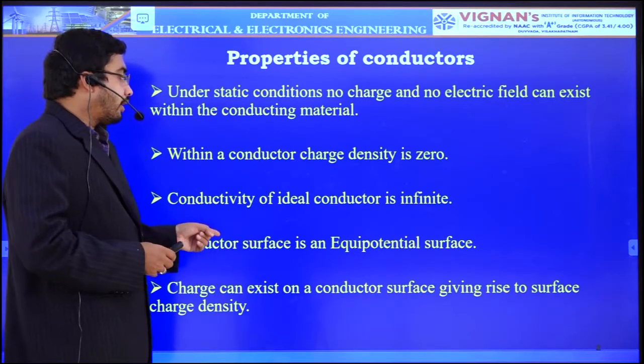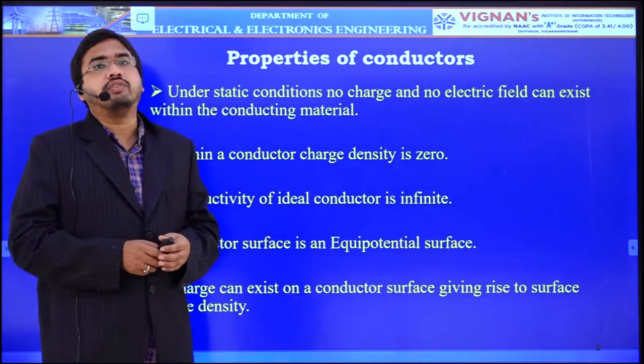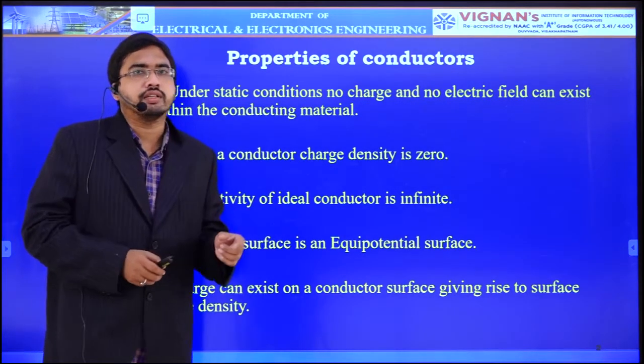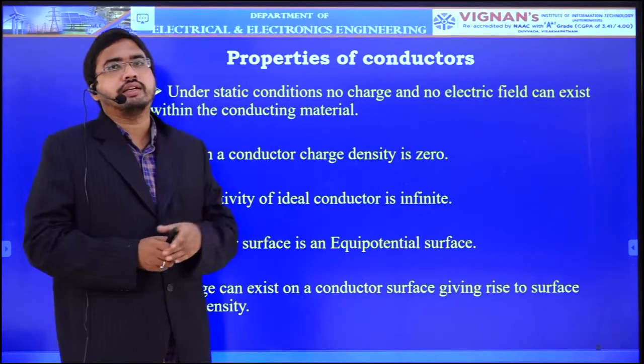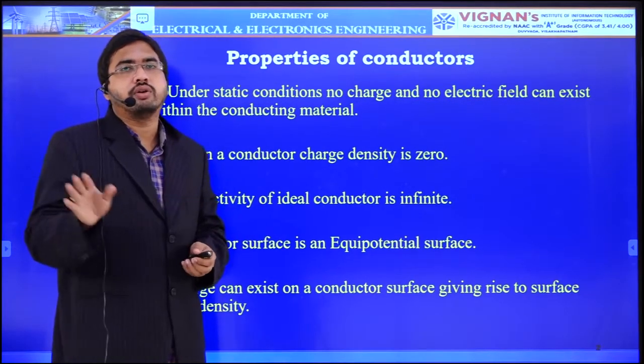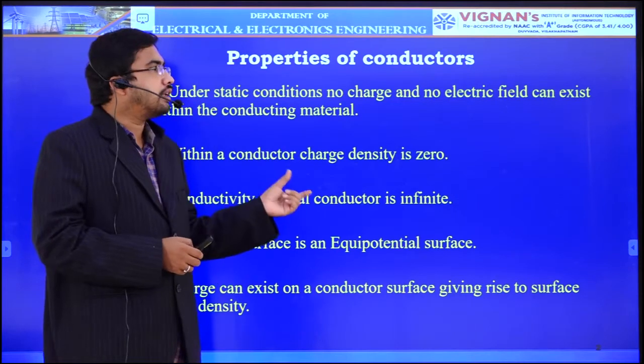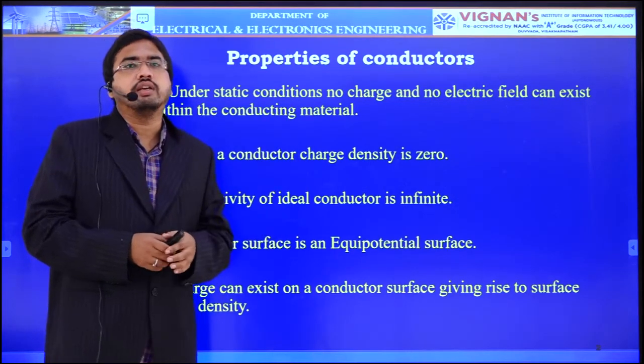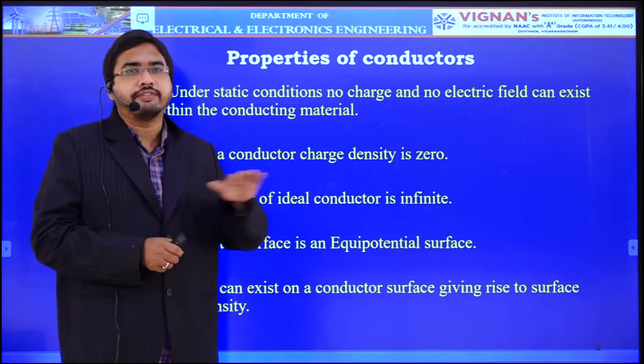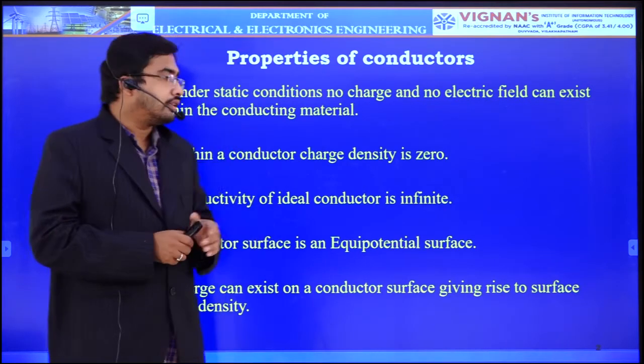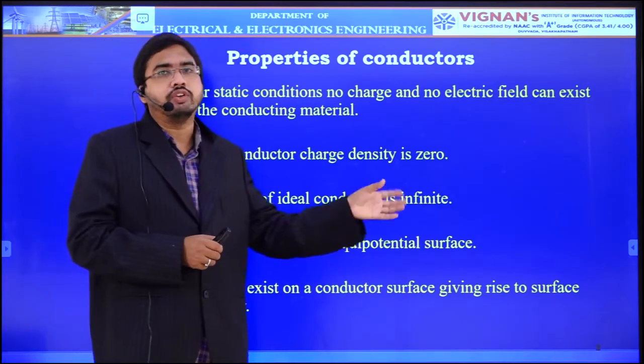Next, the conductor surface is an equipotential surface. Here we are saying that inside the conductor there is no charge or no electric field. All the charge is concentrated only on the surface of the conductor. That's why the surface of the conductor is an equipotential surface.